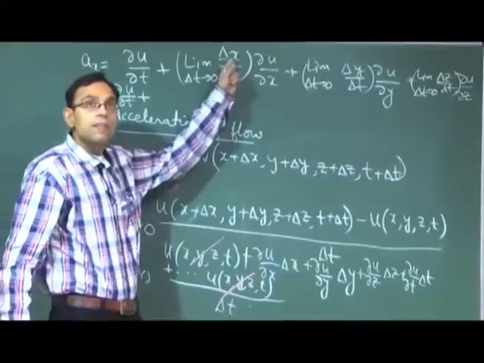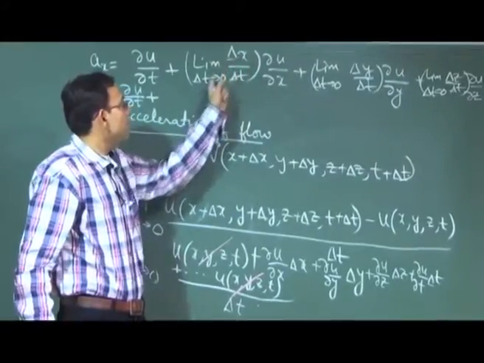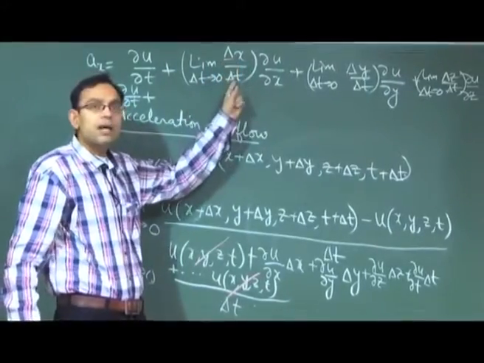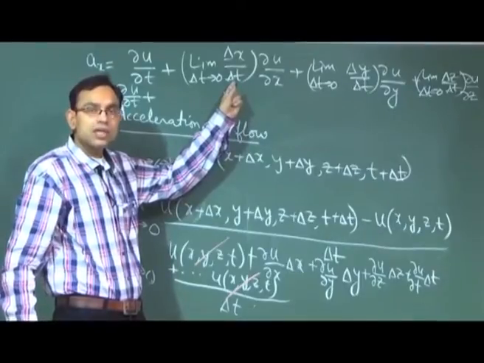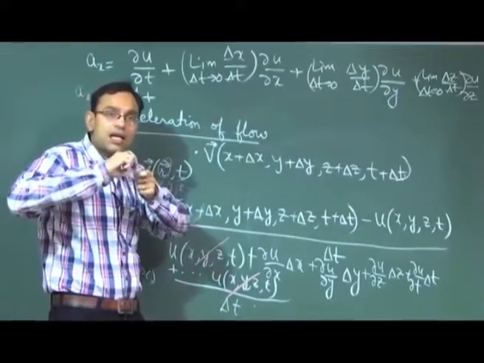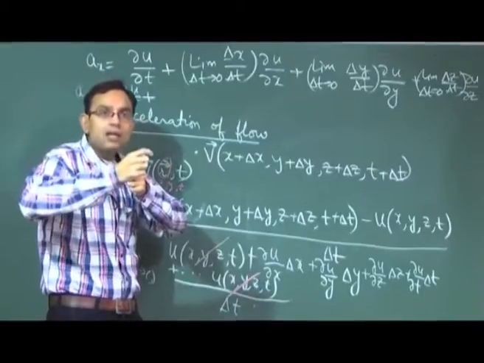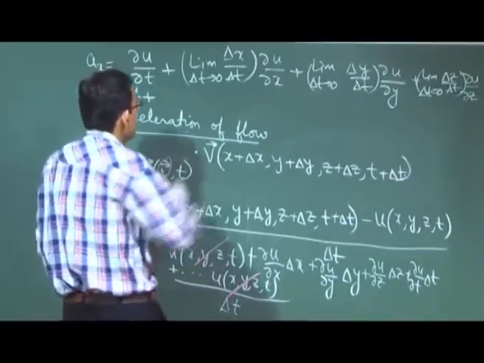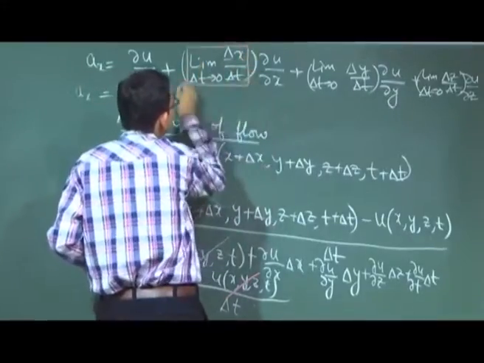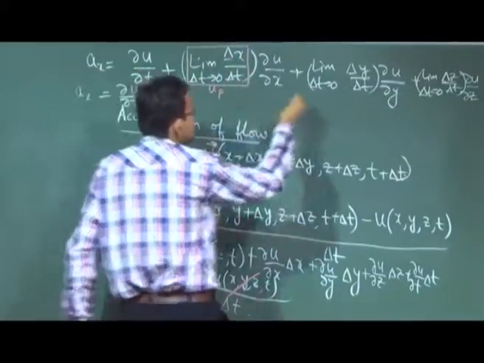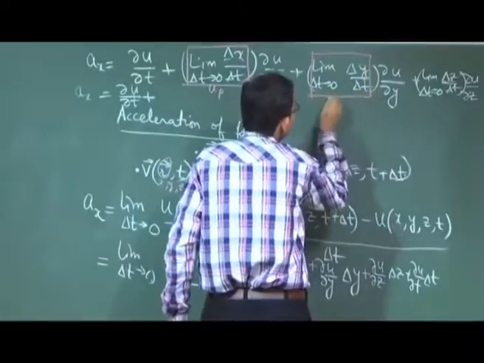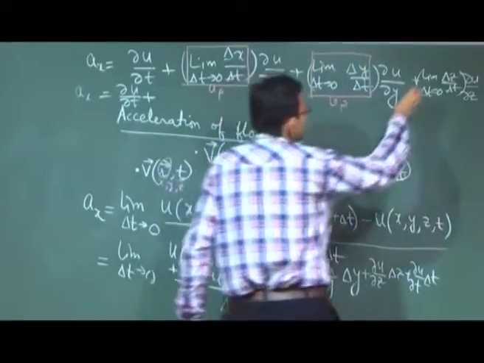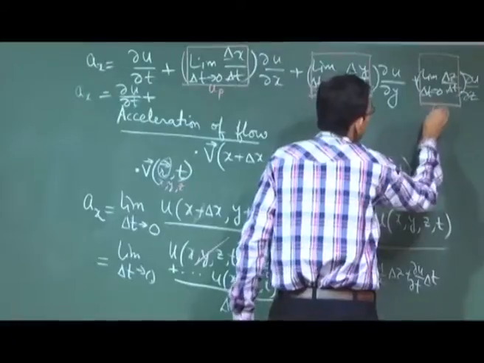This is what? Limit as delta t tends to 0 delta x by delta t. So this is the delta x traversed by a fluid particle over the time delta t. This is by definition u of the particle. This is by definition v of the particle. This is by definition w of the particle.